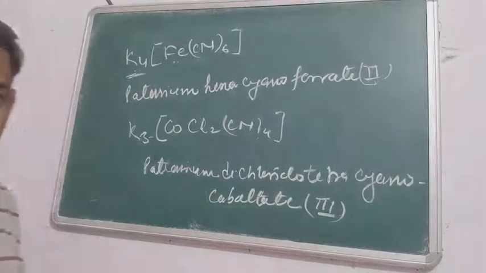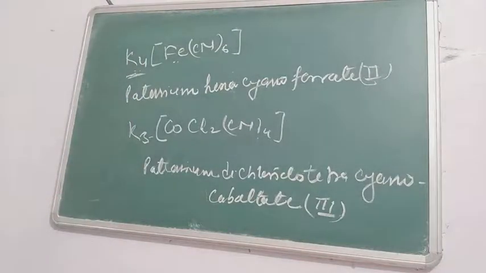I think it's clear to all of you. Now we are going to see those species for which there is no cationic counterion, or if there is any counterion, it is an anionic counterion.